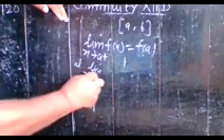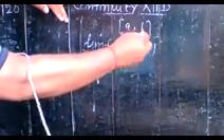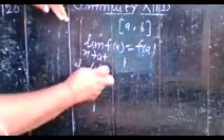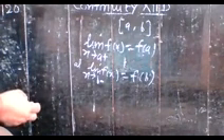And the limit as x tends to b: this is your extreme point b, the rightmost. Here you take b minus, the left hand limit at b. So the limit as x tends to b minus of f(x) is equal to f of b. This is your second condition.